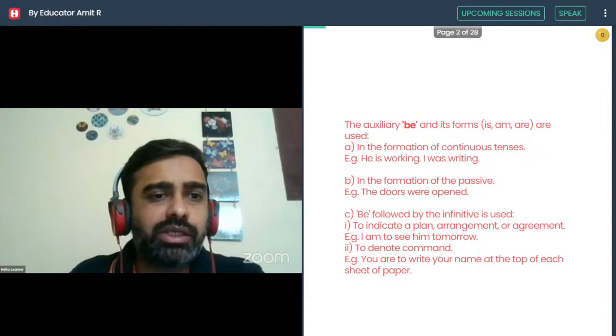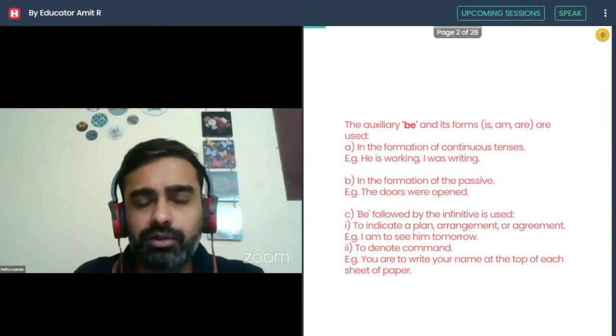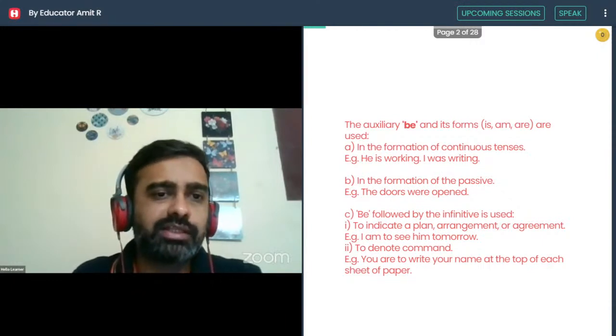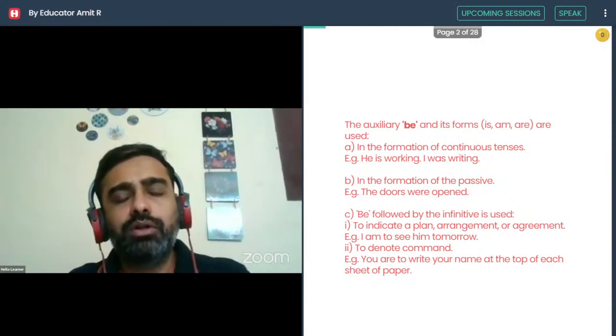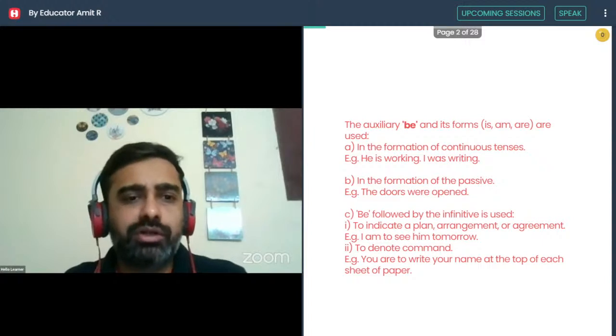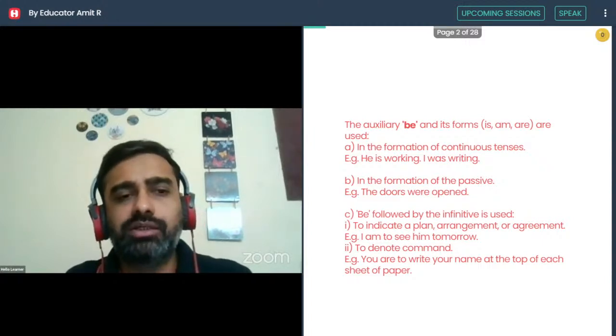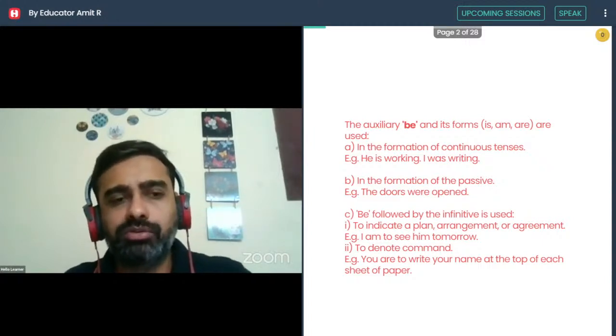The other sentence, in the formation of the passive: the doors were opened. Were is the auxiliary in this case. Why? Because that indicates what? It indicates action, right? So were, the auxiliary, the helping verb, and then opened, obviously.